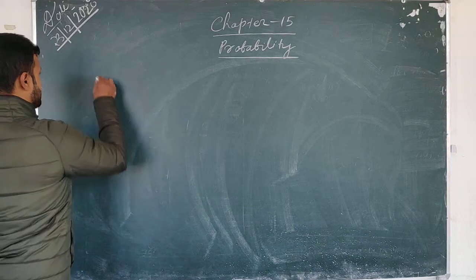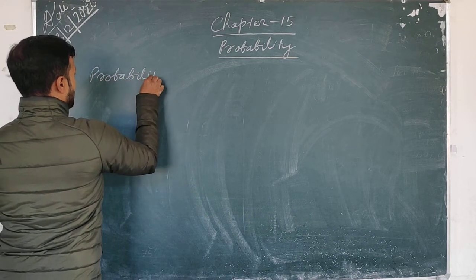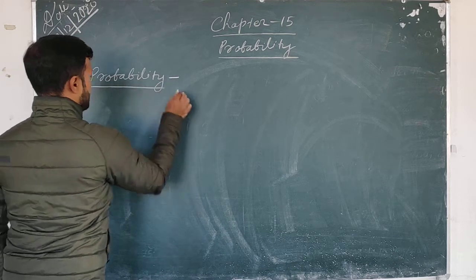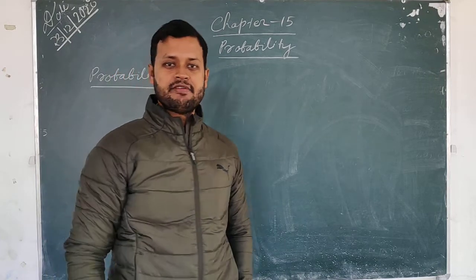What is probability, students? Probability is the chance that an event will occur.